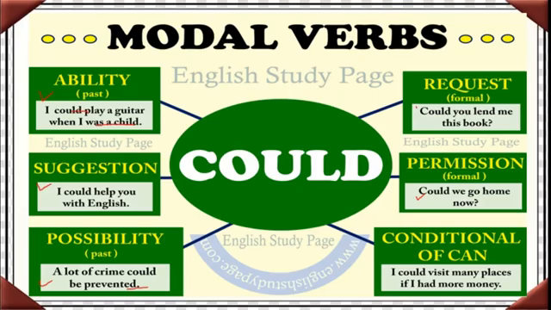Next one, conditional of can. I could visit many places if I had more money. See here, condition is there. If I had more money, I could visit many places. Like this, these verbs help the main verbs. Okay, so they are called as modal verbs.